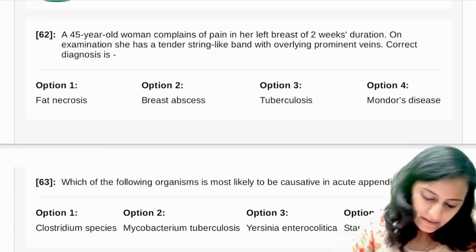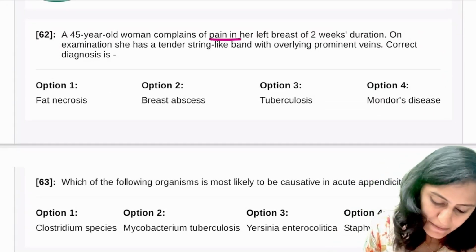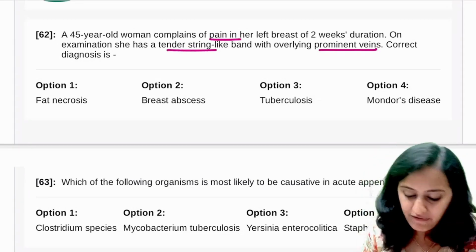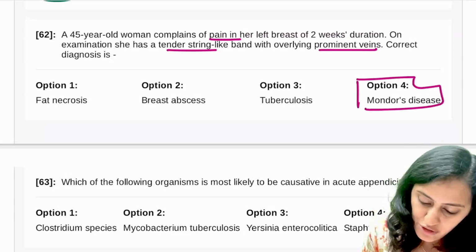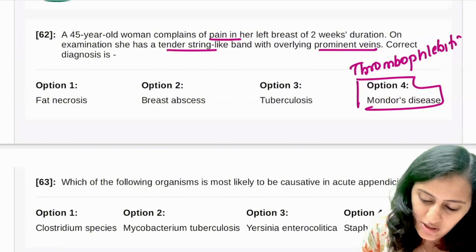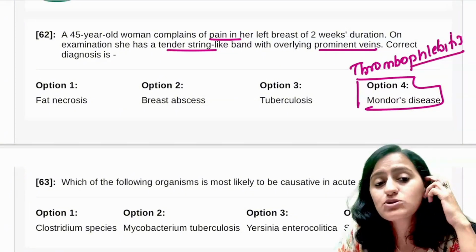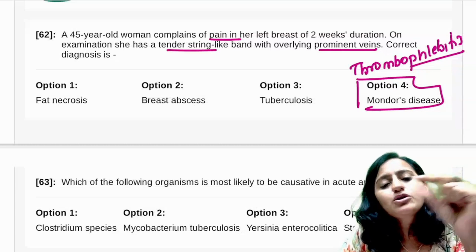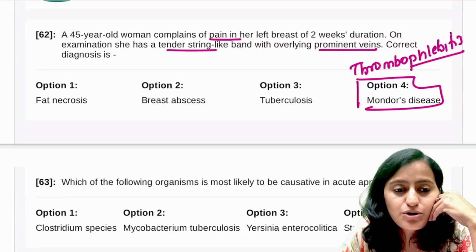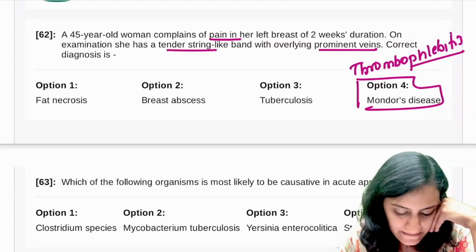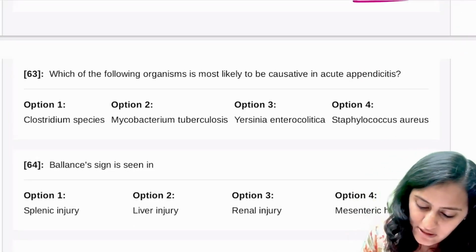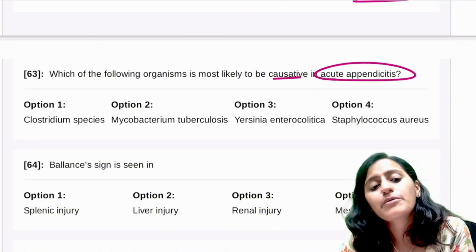Next one, 45-year-old female, pain in the breast, tender string-like band, prominent veins, basically telling you ये है thrombophlebitis, which is Mondor's disease. Superficial thrombophlebitis of the breast, that is what is Mondor's disease. There is a string or band-like veins which are present. It is Mondor's disease.